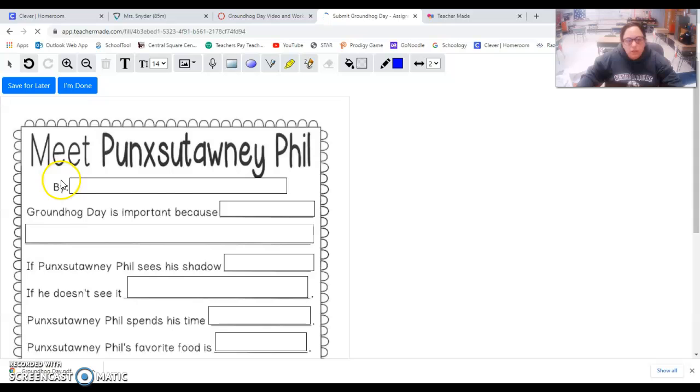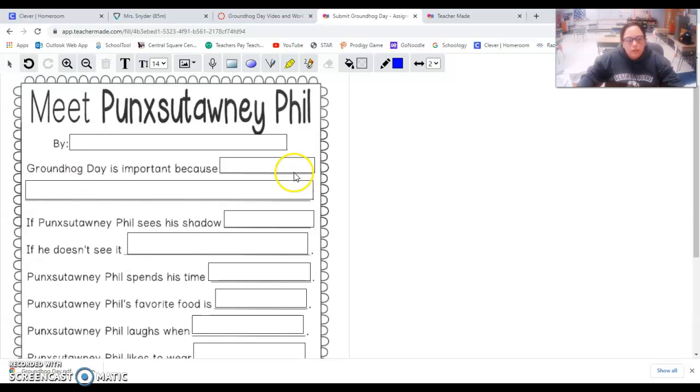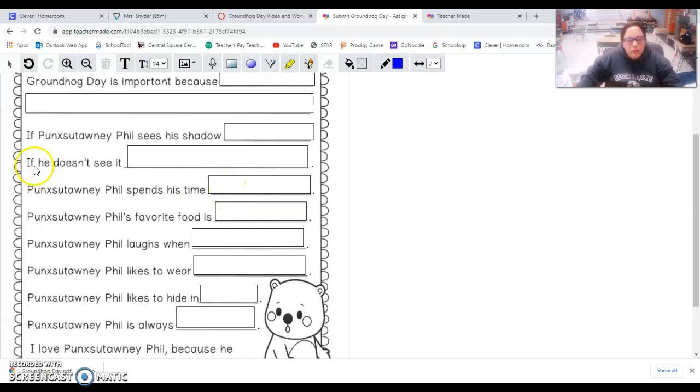So it says meet Punxsutawney Phil. Just put your name right here. It says Groundhog Day is important because, so type in your answer. If Punxsutawney Phil sees his shadow, what happens? Type in your answer. If he doesn't see his shadow, type in your answer.